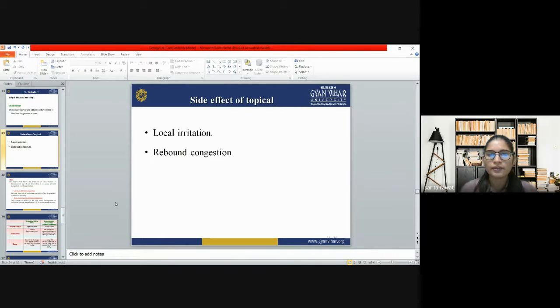What are the side effects of topical decongestants? They can cause local irritation and rebound congestion. So this is all about the topical nasal decongestants.